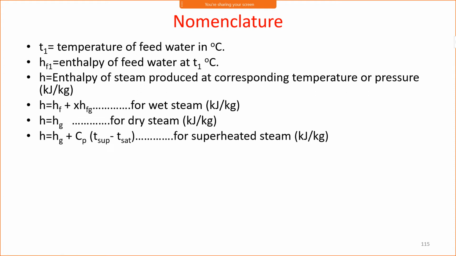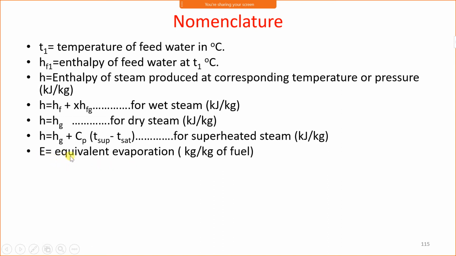Or one more method to find the enthalpy of superheated steam, that we have seen in unit number 4 in steam properties. From the superheated steam table, we can find the enthalpy of superheated steam directly. For superheated steam, both pressure and temperature will be given.